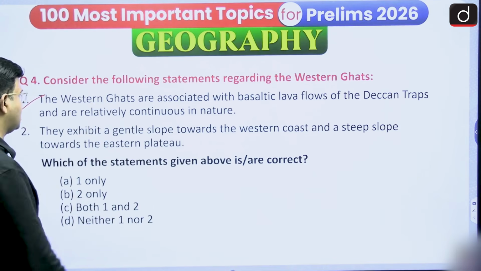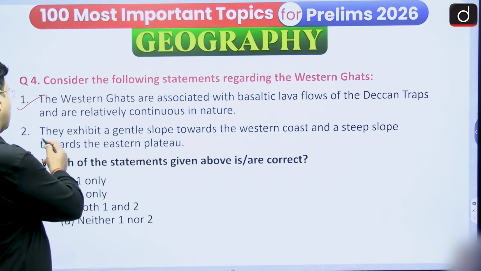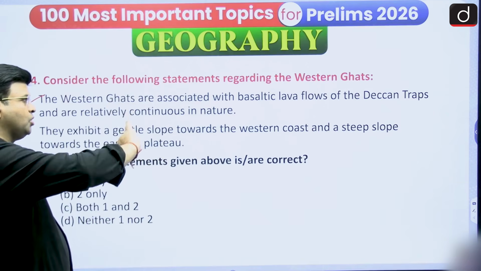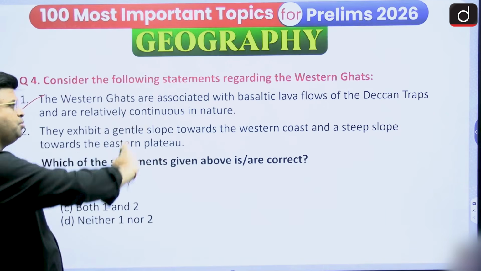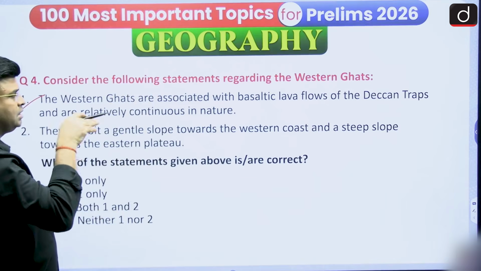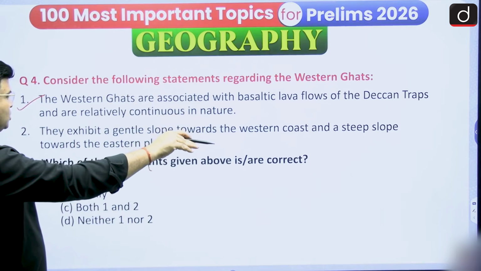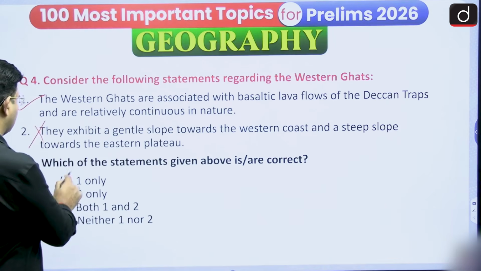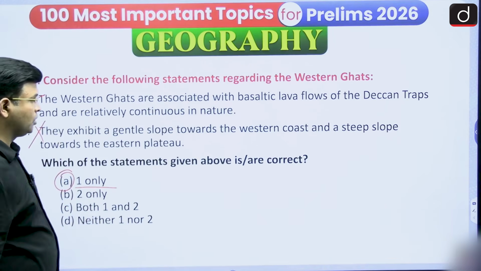The Western Ghats are continuous in nature, and they exhibit a gentle slope towards the west coast. No, the Western Ghats are steeper along the west coast and gentle along the east. So this statement is wrong, and option A, 1 only, is correct.